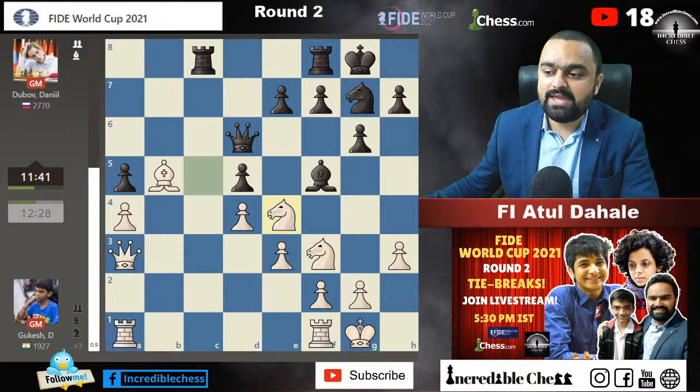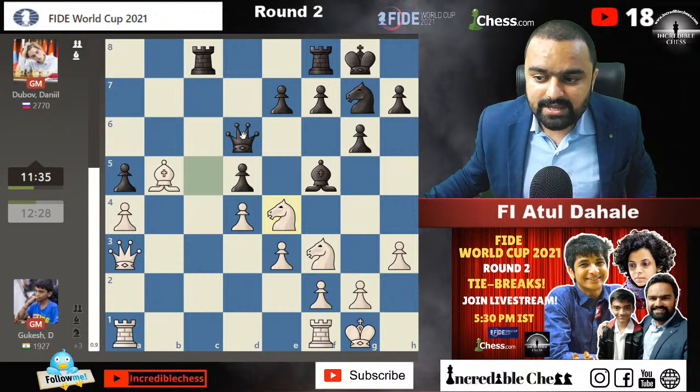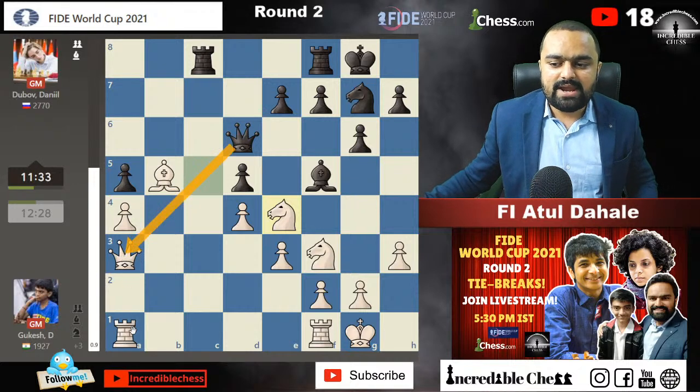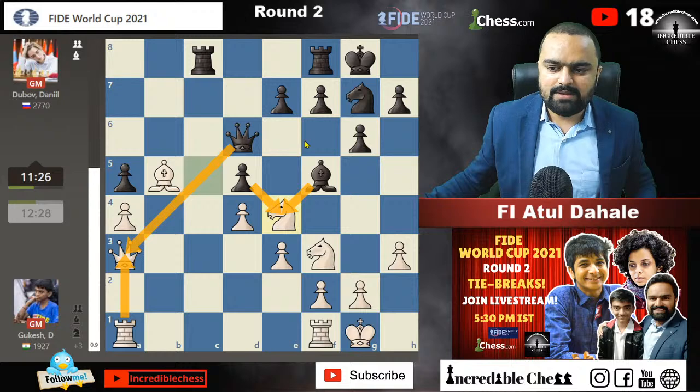Okay, coming back to the game, bishop b5 was played, queen to d6 and knight into e4. I don't understand whether he should have gone for the endgame or not now, because queen into a3 might be played, rook into a3, and then he will capture bishop into e4 or d into e4, something like that, and then the knight will be coming back in the game.